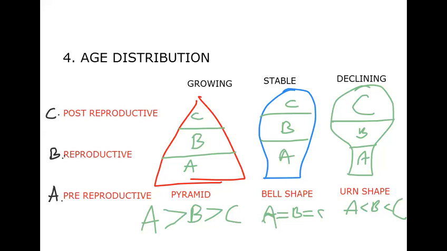So, out of the 5 attributes of population: natality, mortality, immigration and emigration, and the age distribution, the fourth one, and finally we reach the population size or population density. The fifth attribute of the population is population size, or we can call it population density. Okay, so let's talk about this population size and population density. Population size, more technically called population density.